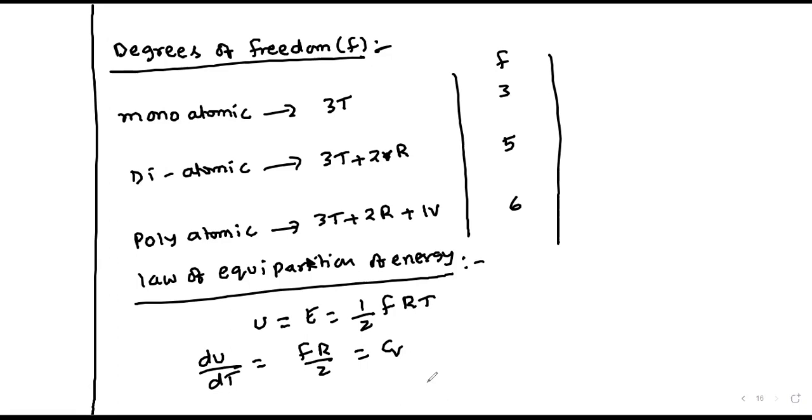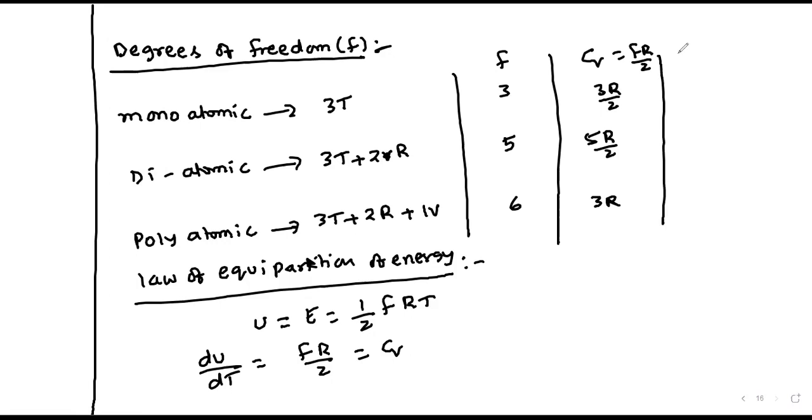So Cv is equal to f R by 2. For monoatomic it is 3R by 2, for diatomic 5R by 2, and for polyatomic it is 3R.